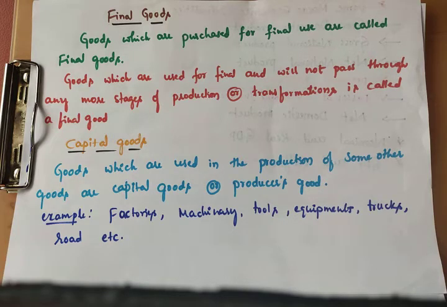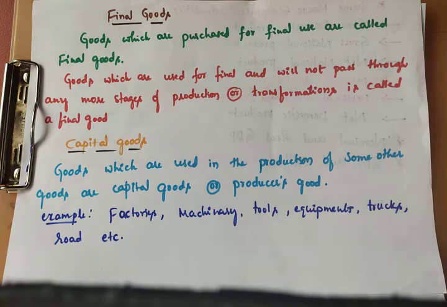So there is another important type of goods, which are of durable character, especially which are used in the production process. Clear? Goods which are used in the production process, they are called as capital goods. In other words, goods which are used in the production of some other goods.